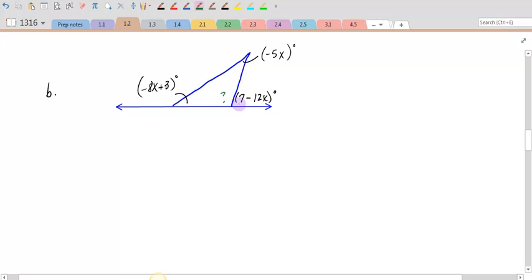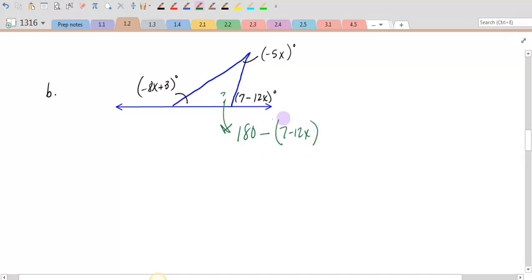Well, that's going to come from the fact that I have supplemental angles right here. So really, this missing angle that is right here would be 180 degrees minus this measurement right here, 7 minus 12x. And I'm going to simplify that expression.